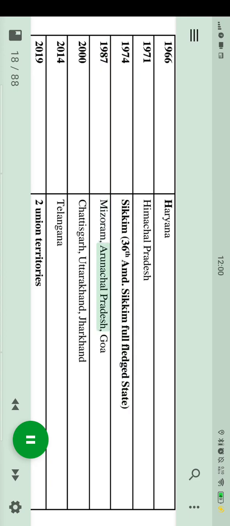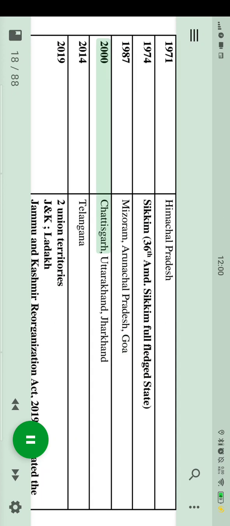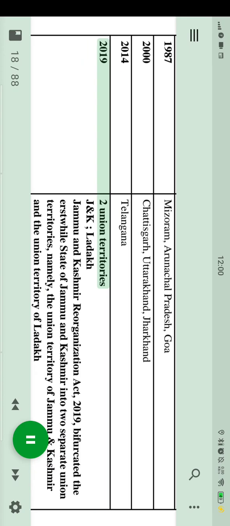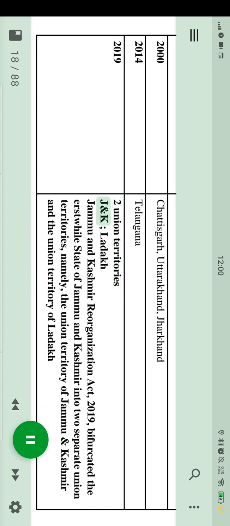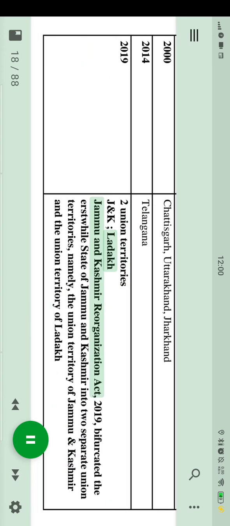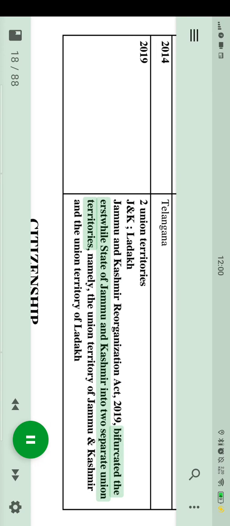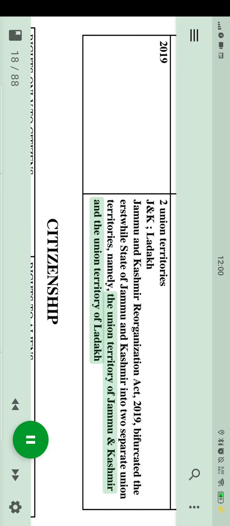1987: Mizoram, Arunachal Pradesh, Goa. 2000: Chhattisgarh, Uttarakhand, Jharkhand. 2014: Telangana. 2019: 2 Union Territories, J&K and Ladakh. The Jammu and Kashmir Reorganization Act, 2019, bifurcated the erstwhile state of Jammu and Kashmir into two separate union territories, namely, the Union Territory of Jammu and Kashmir and the Union Territory of Ladakh.